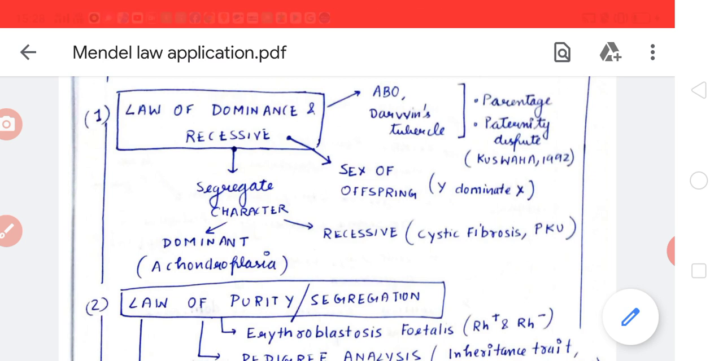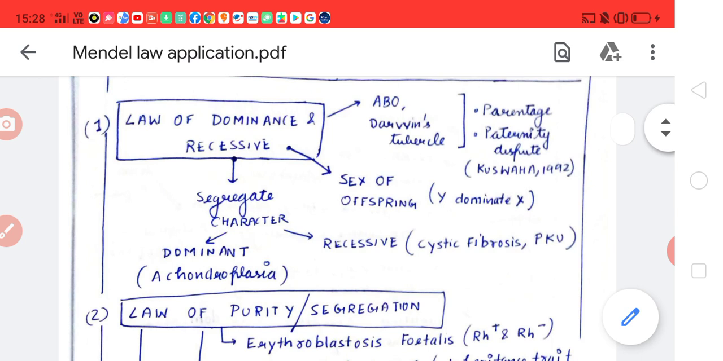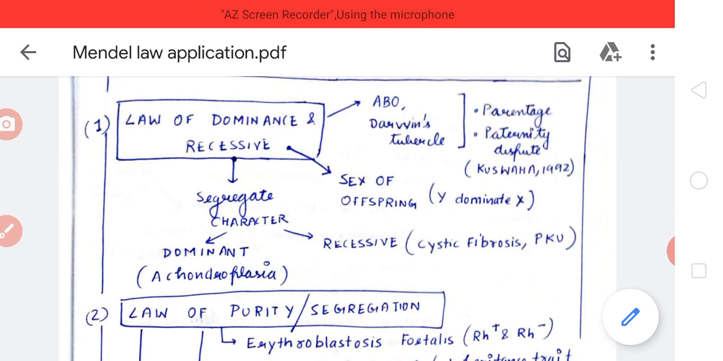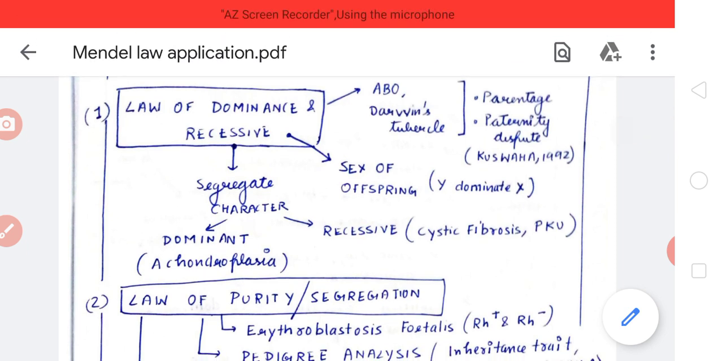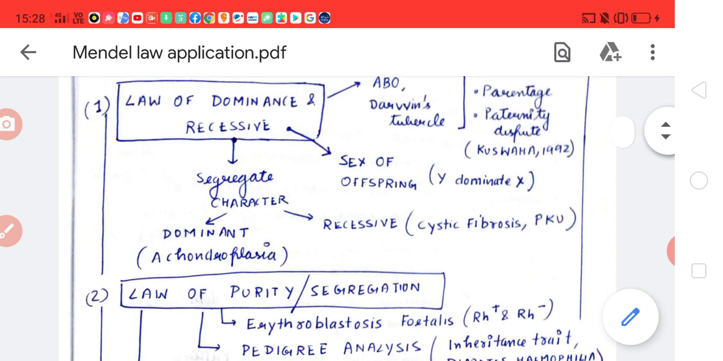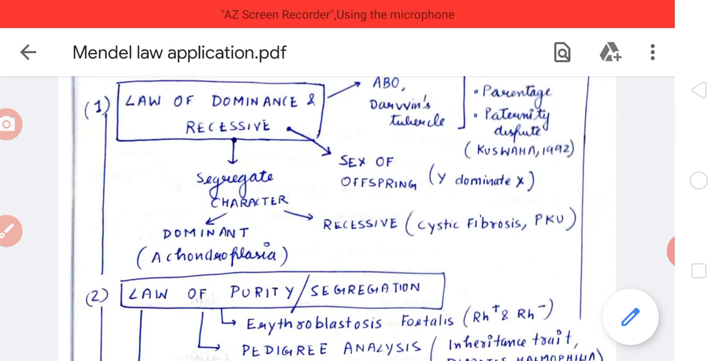Now one value addition you can do: Kushwaha 1992 resolved many disputes using the ABO blood group system, Darwin's tubercle and other autosomal dominant and recessive characters. So you can add forensics, and you can add Kushwaha's solutions of 1992 in the application of the law of dominance and recessiveness. Now it is also important for determining the sex of the offspring, that is, Y dominates X.